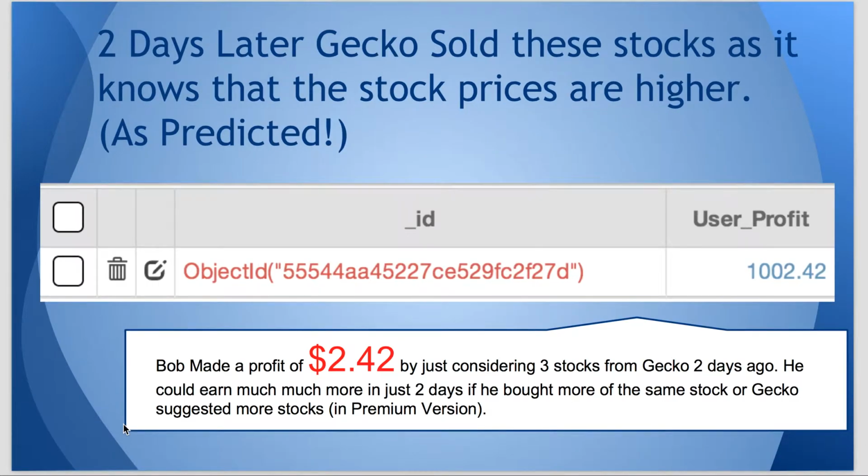Two days later, Gecko sold these stocks as it knew that the stock prices were higher, as we predicted. Bob made a profit of $2.42 by just considering 3 stocks from Gecko 2 days ago. He could earn much more in just 2 days if he bought more of the same stock or Gecko suggested more stocks.